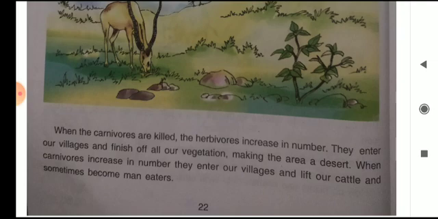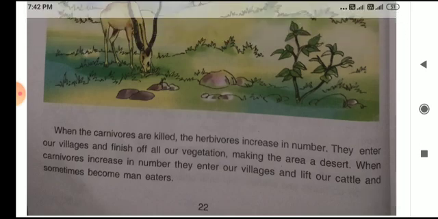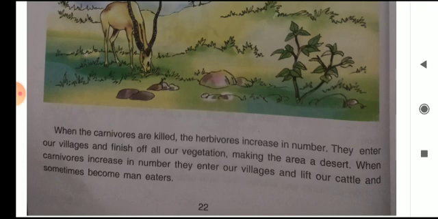In a particular area, if herbivores increase in number, they come to our cities and take vegetables, fruit fields and finish many plants, and it makes a desert.